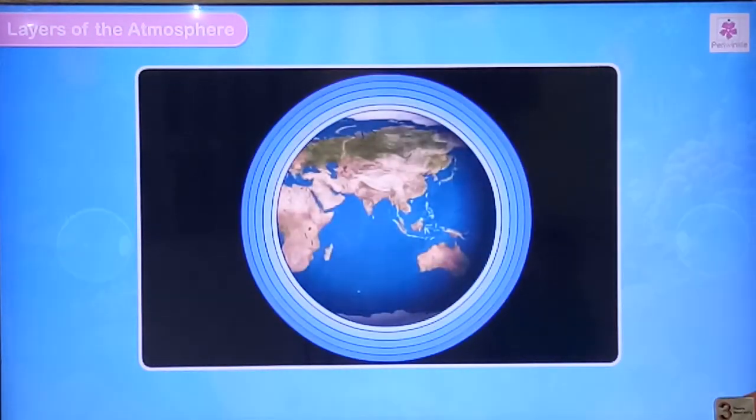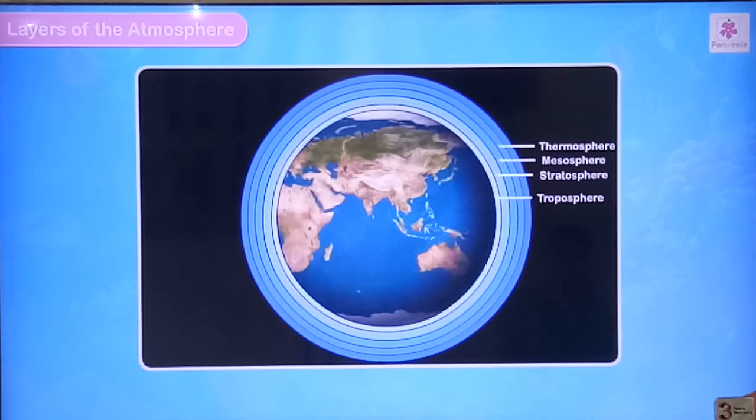The 5 layers are troposphere, stratosphere, mesosphere, thermosphere and exosphere.